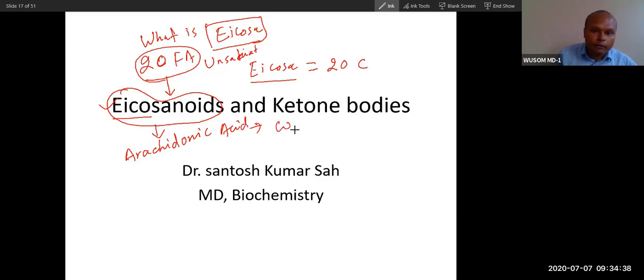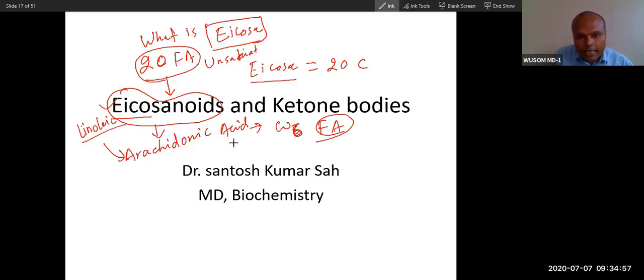Arachidonic acid. This is omega-3 fatty acid. Omega-6, sorry. Arachidonic is omega-6 fatty acid. It can be synthesized from linoleic acid. But it is considered essential. Arachidonic is considered essential. So I told you there are 2 essential fatty acids, plus arachidonic is also essential. There are 3 essential fatty acids.